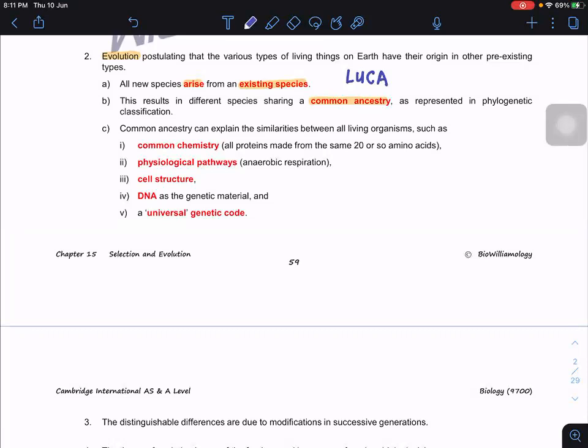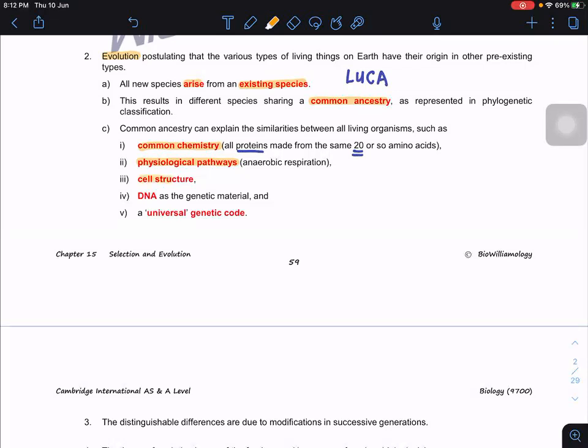So what is the evidence here? Out of all organisms, we share a common chemistry. What is common chemistry? Basically our proteins. All proteins we have are made of the same 20 amino acids. In terms of physiological pathways, we share the same pathway, glycolysis, and we talk about anaerobic respiration.